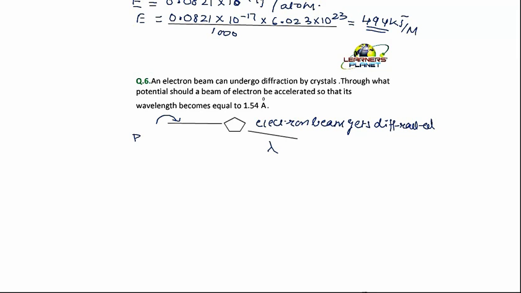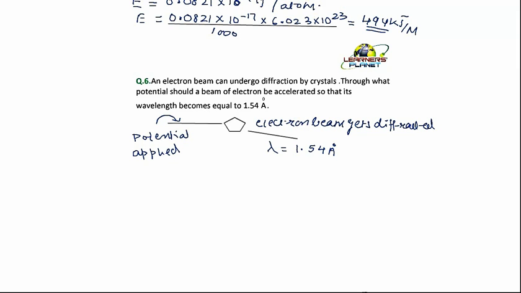Now what is it saying? To this electron beam some potential is applied, so that the wavelength becomes equal to 1.54 angstrom. Right?